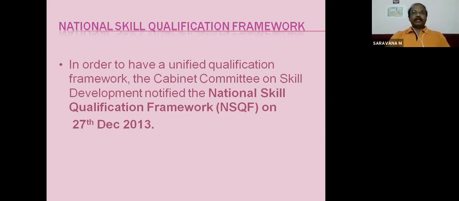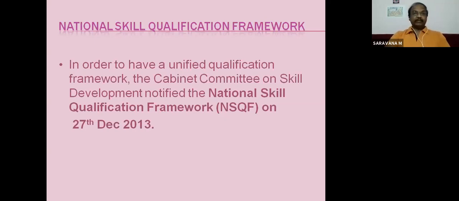In order to have a unified qualification framework, there should be uniformity across the country. In academic education, you can see MA degree, BA degree, BCom, MCom degree. Every university has its own syllabus. So this is not called uniformity.